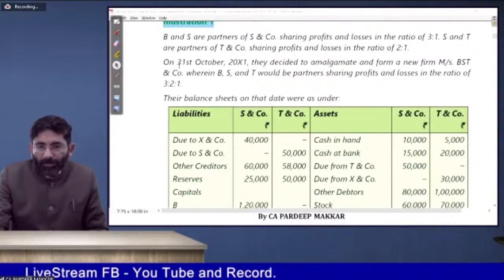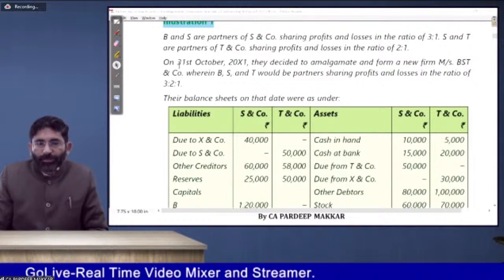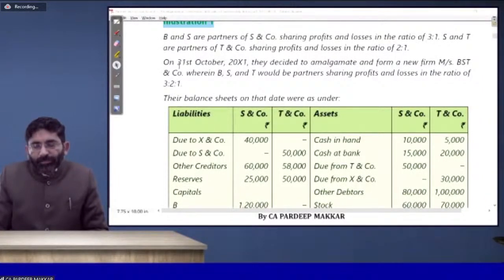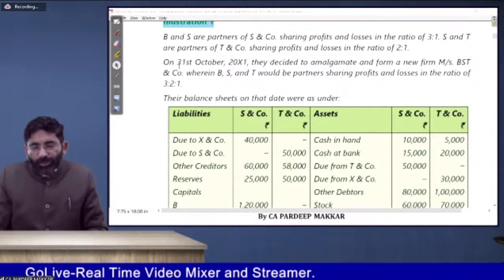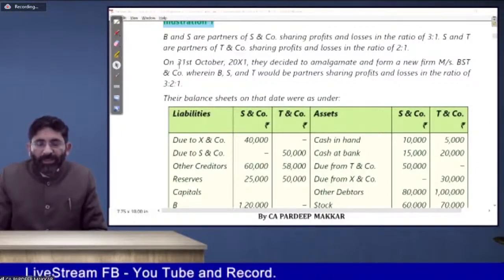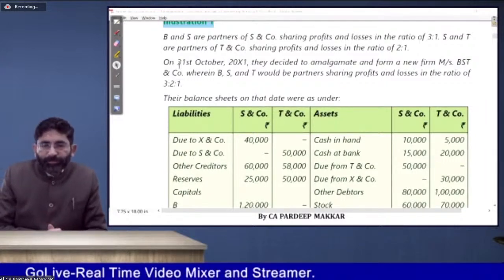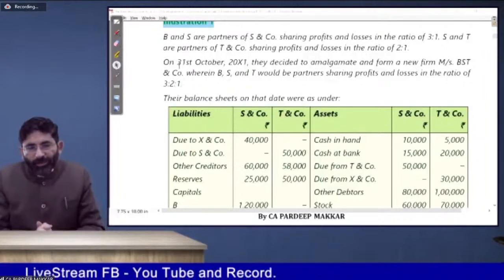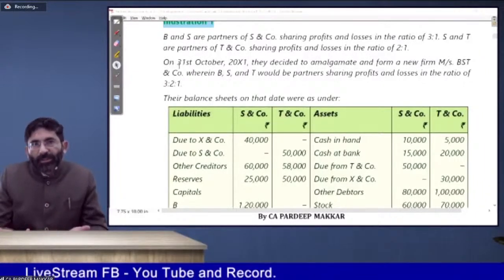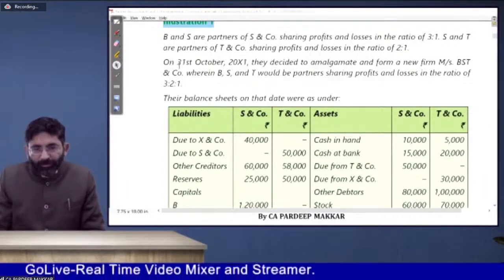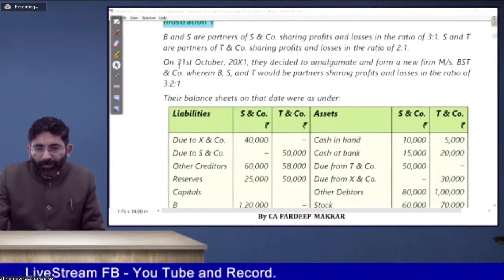B and S are partners in profit sharing ratio 3:1. S and T are partners sharing profit in the ratio of 2:1. So there are two firms, one is B and S and company, the second is S and T and company. They decided to amalgamate and make a new firm named BST and company. So in this, there will be three partners, B, S and T, because S is a common partner in both the firms. Ratio will be 3:2:1. So this is very clear.